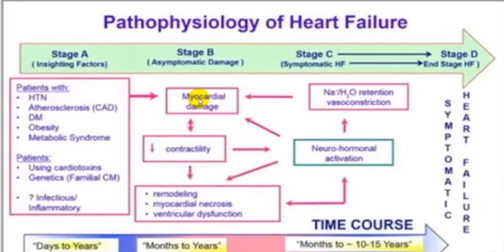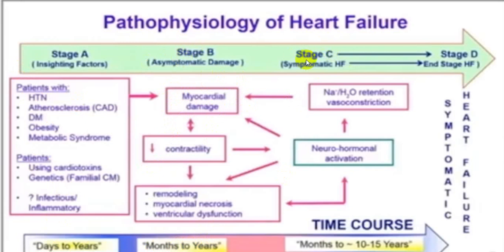And once there is damage to the myocardium, there is decreased contractility, there is a remodeling which is taking place. So there is myocardial necrosis replaced by fibrous tissue, and there is remodeling, and hence ventricular dysfunction takes place. You should pick it up in this stage rather than at this stage. This will persist for days to years, but once a person starts developing myocardial damage, within months to a year, 1 year, 2 years, the person will go from stage B to stage C.